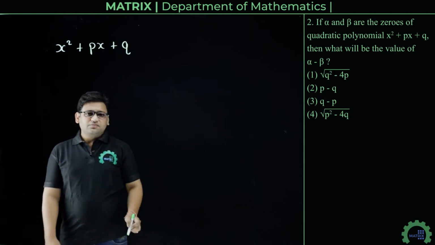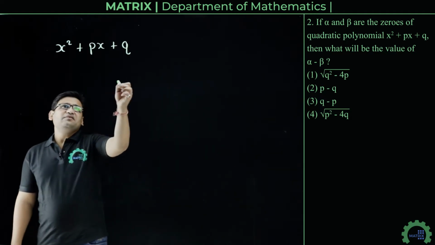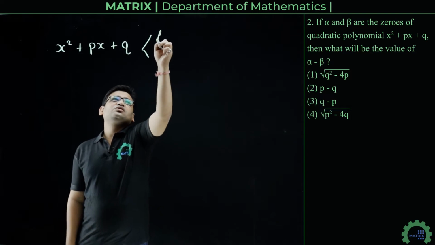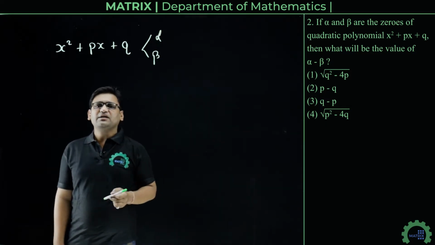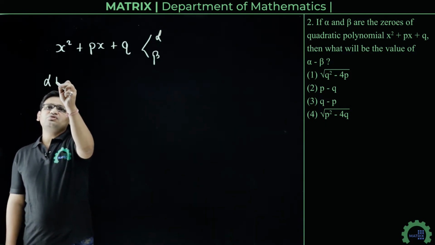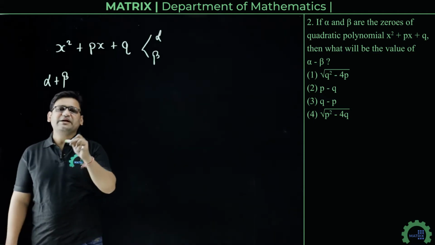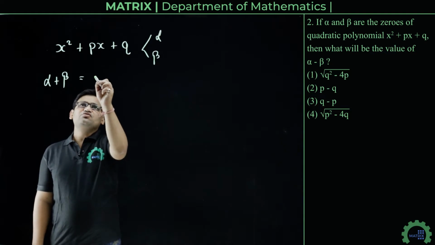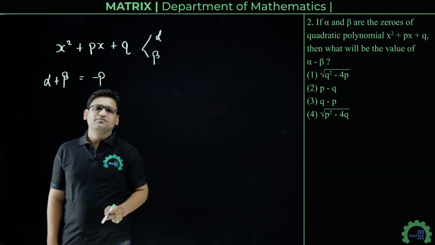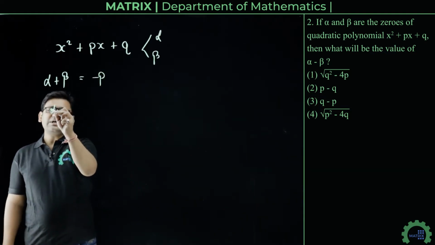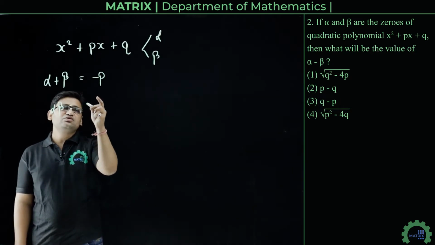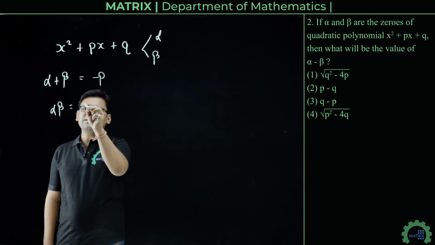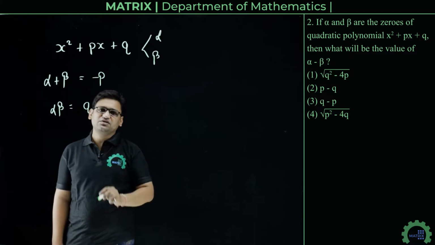We know that if alpha and beta are the zeros of this polynomial, then the sum of zeros alpha plus beta is minus b by a, that is, minus p. And the product of roots alpha beta equals c upon a, that is, q upon 1, that is q.